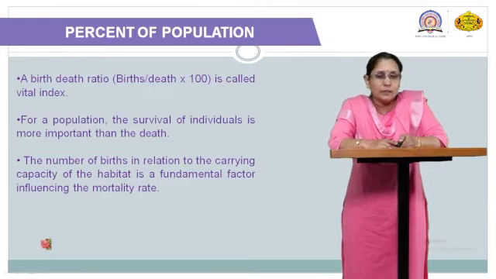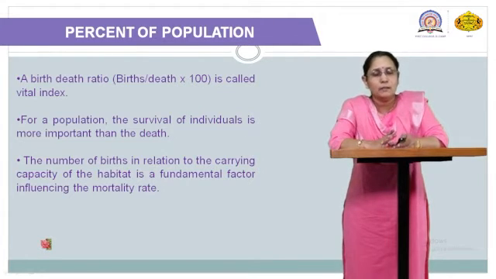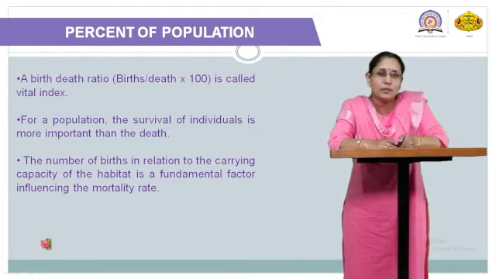Then the birth rate ratio is called the vital index. For the survival of a population, the individual's survival is more important than death. Suppose you are talking about any type of ecosystem. Every ecosystem always tries to maintain the number of each and every organism, which we call ecological homeostasis.